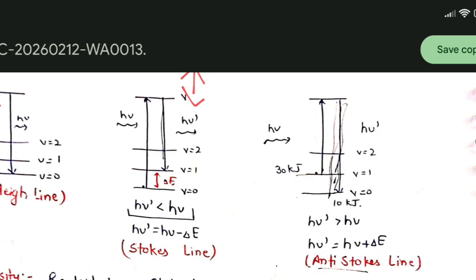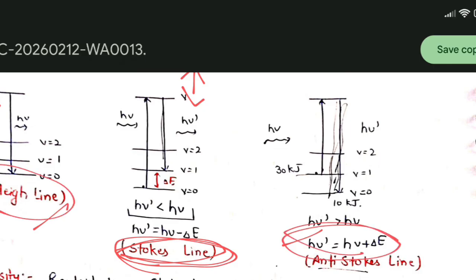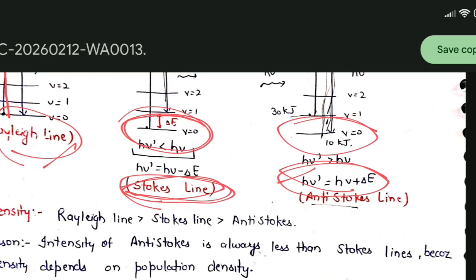From this we can learn one thing: Stokes lines have lesser energy than Rayleigh lines and anti-Stokes lines, meaning they have the lowest energy, whereas anti-Stokes have the highest energy and Rayleigh lines lie in between Stokes lines and anti-Stokes lines. Also, we can see here the molecules go to the higher level not from the ground state, but from an excited state like v equal to 1 or v equal to 2 and higher.